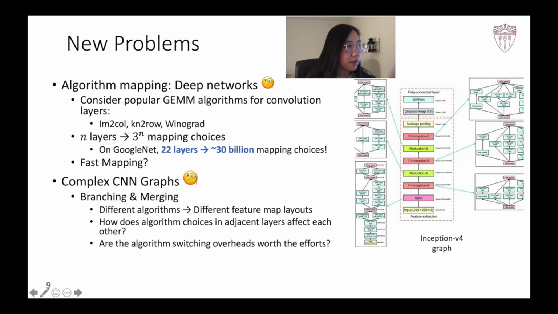When we switch algorithms between adjacent layers, the data layout transformation and extra data communication costs are unavoidable. So based on the complex layer connections, how can we efficiently decide what algorithm is best for each layer, and whether the performance gain from switching algorithm for the next layer can override the extra overhead we pay for it?